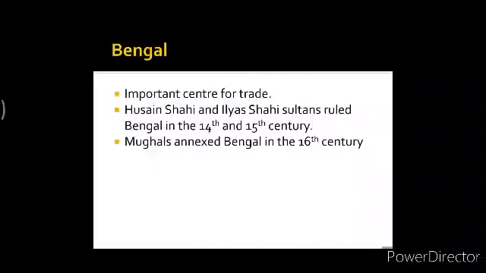So what did we understand in Bengal? First thing, we understood that it was an important center for trade. The reason behind it was its location. Then we came to know about the rulers who ruled Bengal, two names, Ilyas Shahi and Hussain Shahi. They ruled Bengal in the 14th and 15th century, and in the 16th century, this kingdom was annexed by the Mughals. Clear?